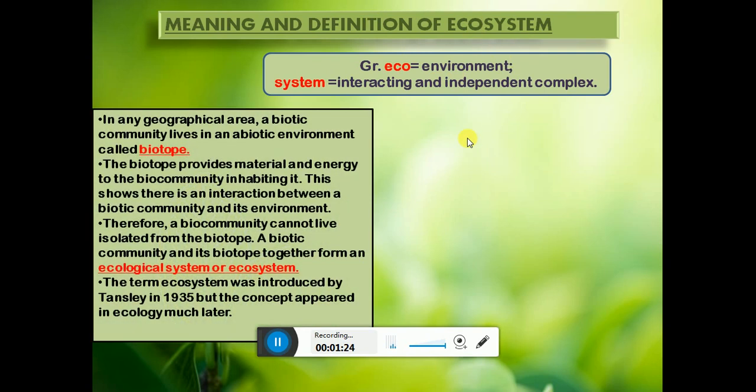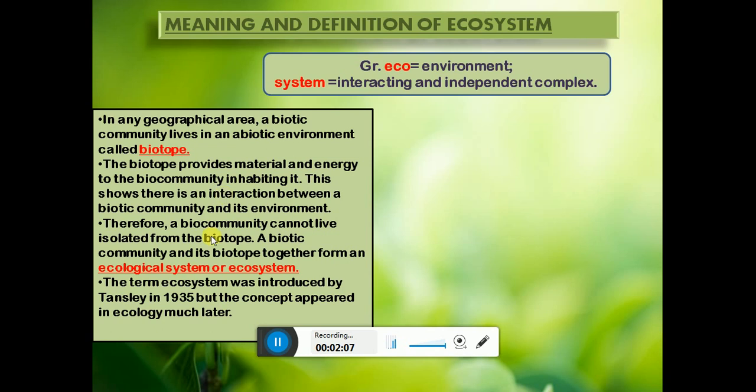So what's the definition of ecosystem? In any geographical area, a biotic community lives in an abiotic environment which is called biotope. Biotic means living and abiotic means non-living. So when a living community lives in a non-living environment, that non-living environment is called biotope. This biotope provides material and energy to the living community which inhabits it. This shows that there is interaction between the biotic community and the abiotic community.